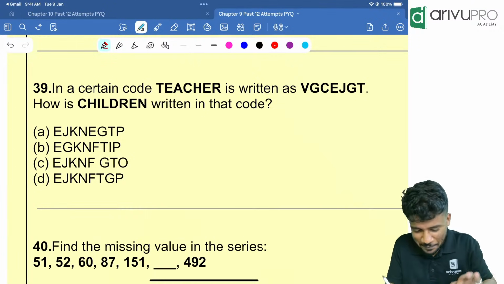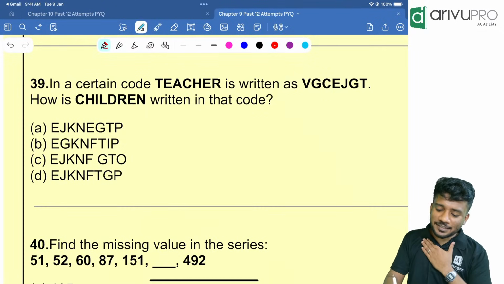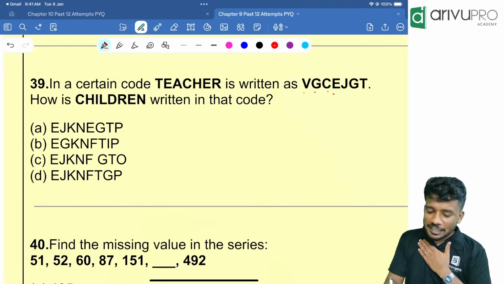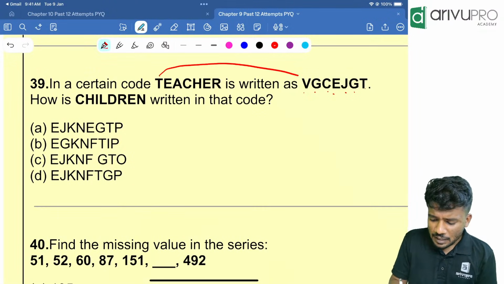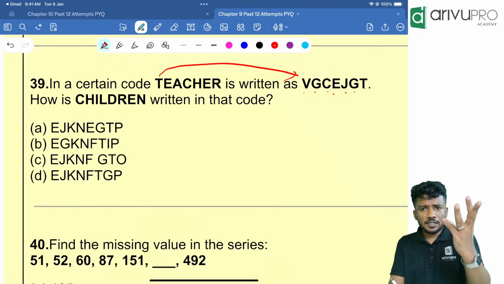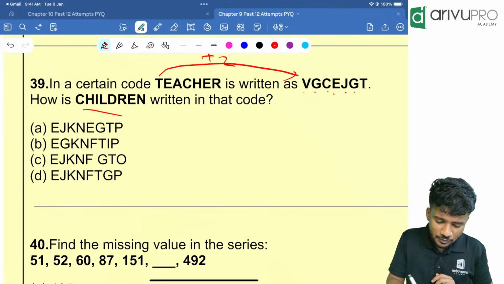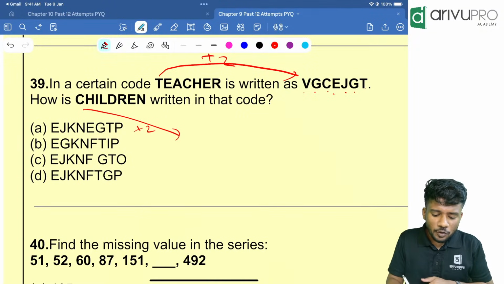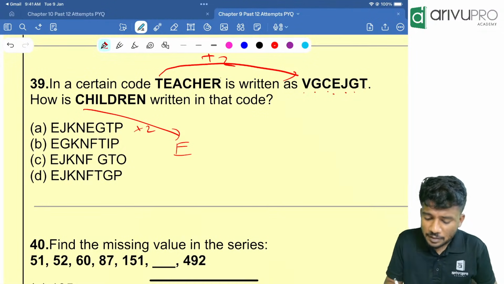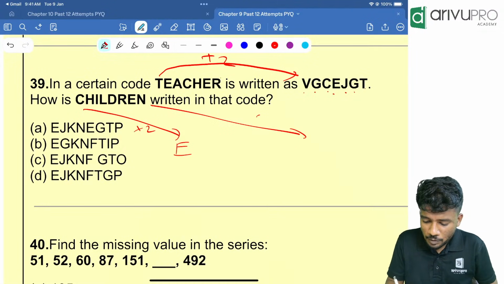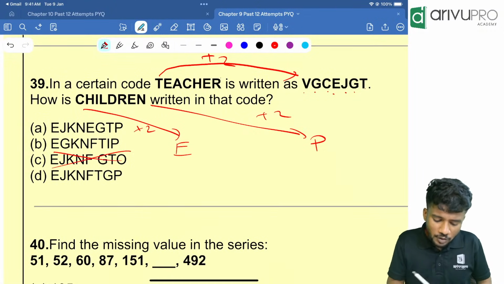They can ask. Right? Now, in a certain code, teacher is coded as V, G, C, E, J, G, T. So people, if you look here, T is becoming V. How will T become V? T is there, then U, V plus 2. Correct? Similarly, C should be what? Plus 2. That is how much? E. Then the last letter should be what? R is becoming T. ST, that means plus 2. N should be what? Plus 2. O, P. That means it is not option C.